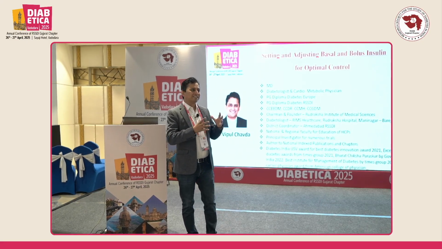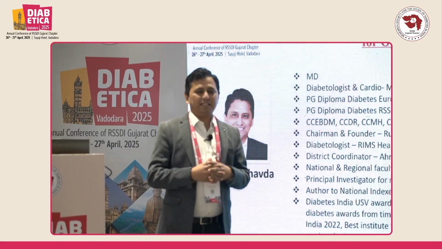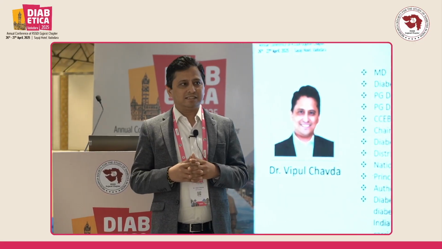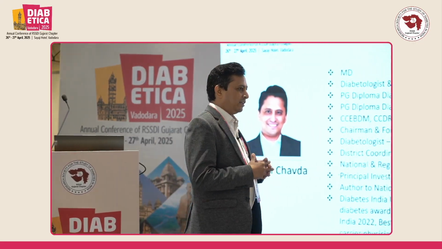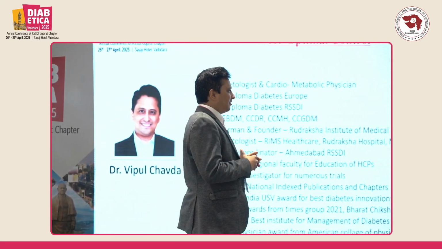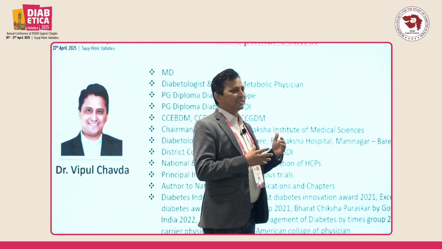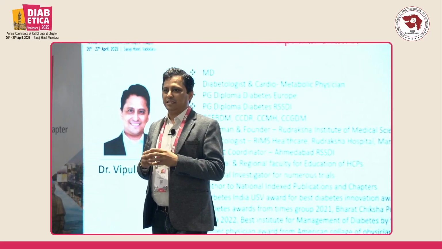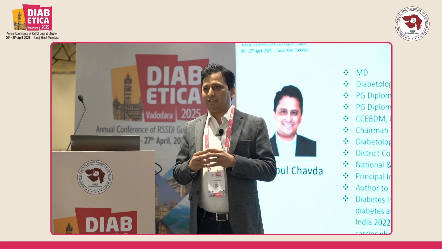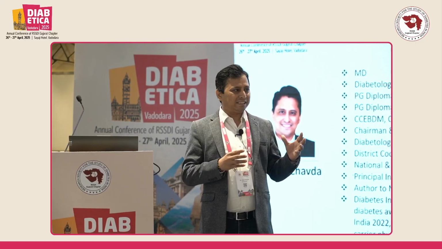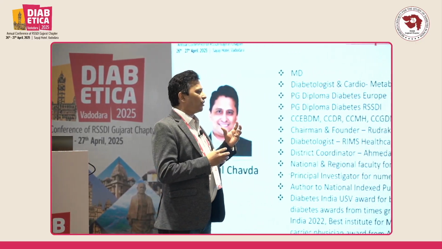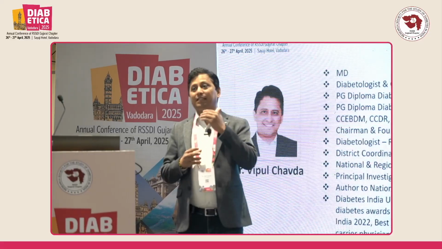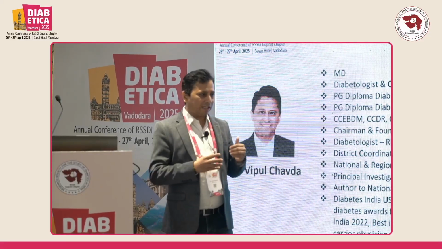Initially we will discuss a very basic thing, because in a country like India we have lots of patients with type 2 diabetes, but our control is not good. When we see data, we find that our average HbA1c is around 9, and that is not good. To control this HbA1c to less than 7, we have to do many things, and insulinization is one of them. The data shows that we start insulin 6 years later than when it is actually required.